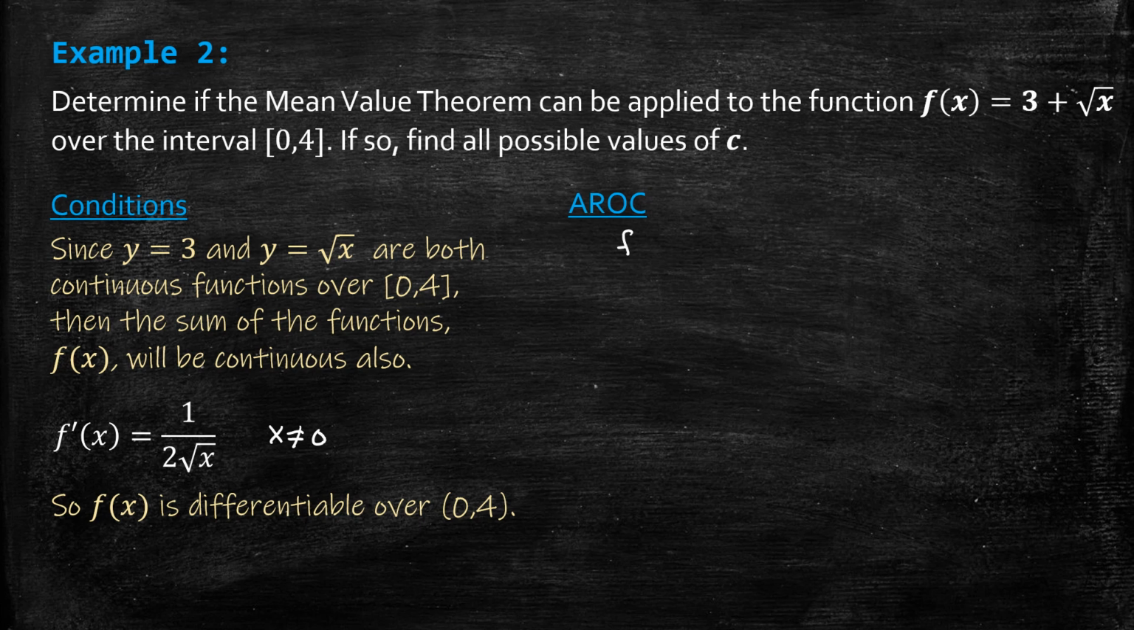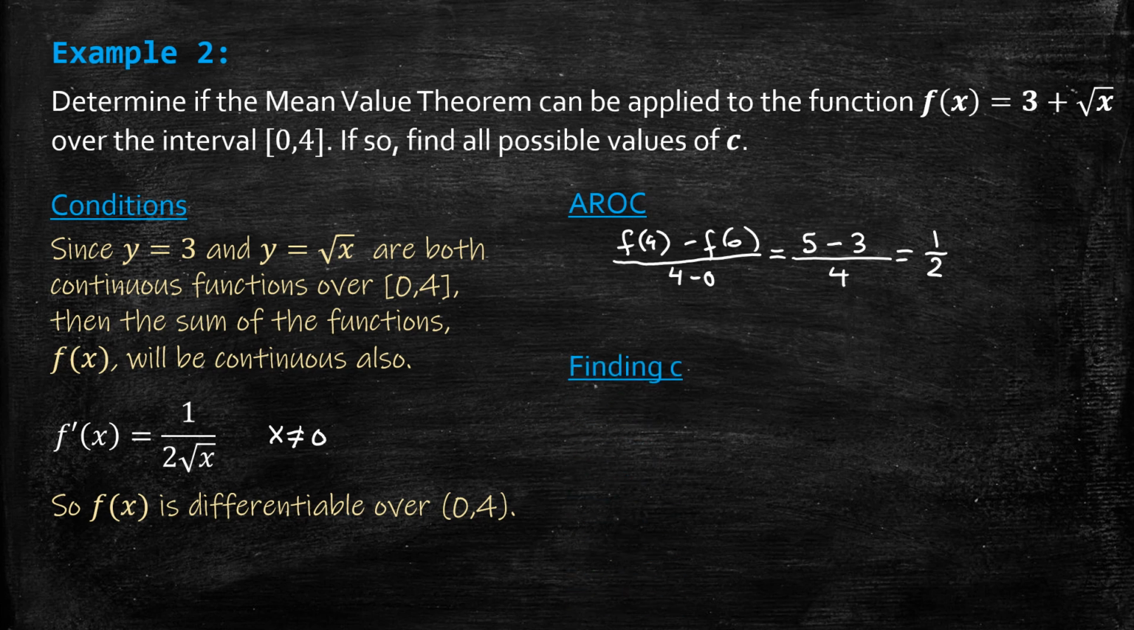So that would be f of 4 minus f of 0 over 4 minus 0. And f of 4 works out to be 5. f of 0 is just 3. And that works out to be 1/2. So the average rate of change over that interval is 1/2. And then the last step is to find c.